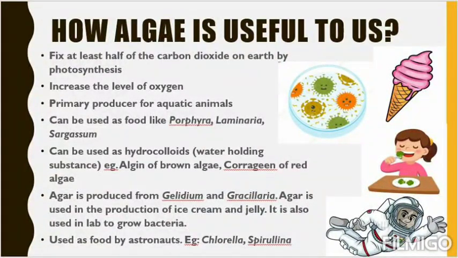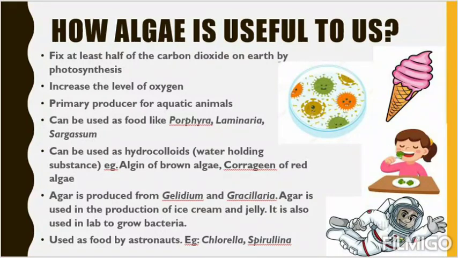So what helps in producing hydrocolloid? Algin of brown algae, carrageenan of red algae. See, two types of algae are there, brown and red algae. From them we can extract algin, which is helpful in making hydrocolloid. Carrageenan is extracted from red algae, which is also helpful in making hydrocolloid. Then agar is produced from Gelidium and Gracilaria. Agar is used in production of ice cream and jelly.